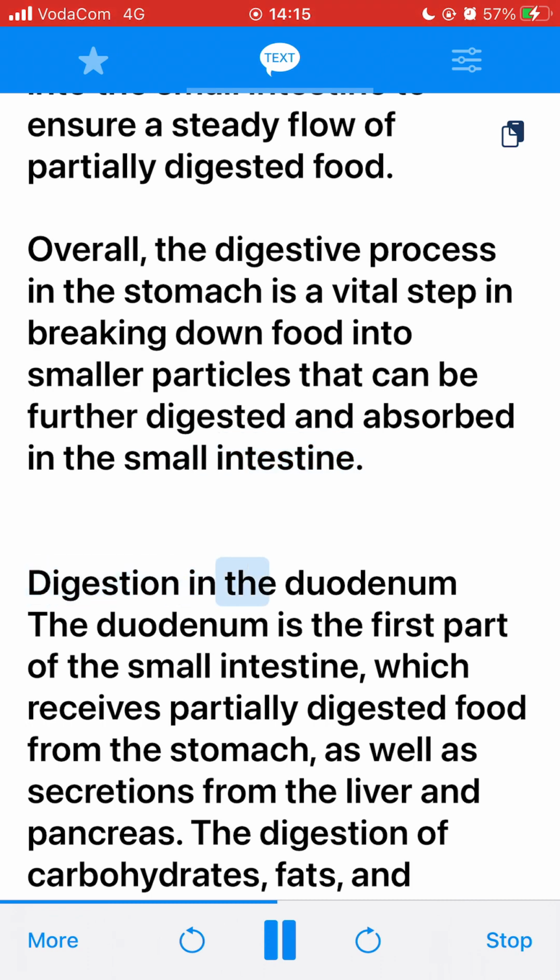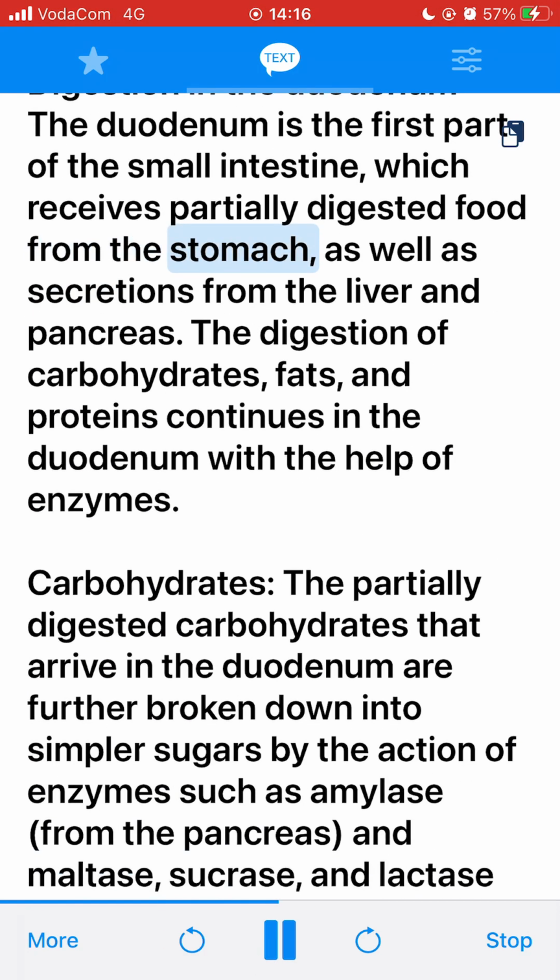Digestion in the duodenum. The duodenum is the first part of the small intestine, which receives partially digested food from the stomach, as well as secretions from the liver and pancreas. The digestion of carbohydrates, fats, and proteins continues in the duodenum with the help of enzymes.